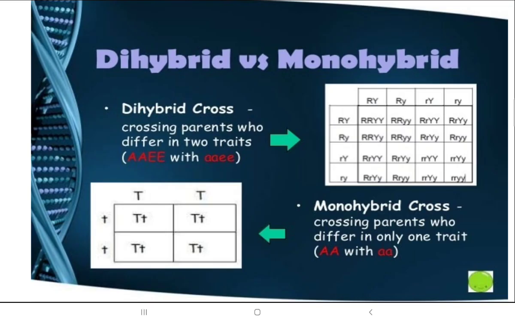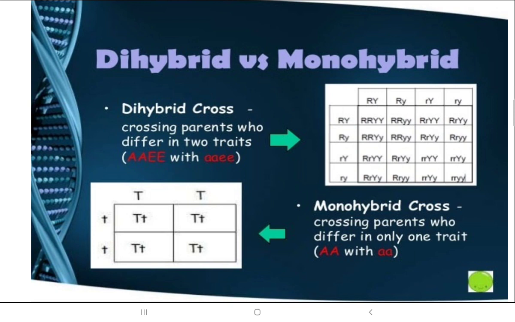Now, in Mendel's work, monohybrid and dihybrid are the two types of crosses. The word mono itself tells you that both parents differ in only one trait. We have already discussed what a character is and what traits are. So if both parents differ in only one trait, and we cross them, that is a monohybrid. In a dihybrid, the crossing occurs when they differ in two traits.